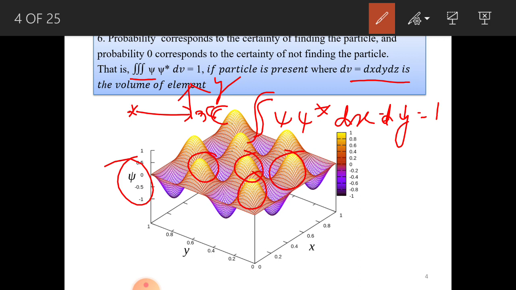Not only that, if the answer comes to be 0, then it indicates that the particle is absent. Sometimes the answer may be equal to infinity; it tells you that the particle is present at two points at the same time. So it does not have any physical significance. You cannot have a particle at the same time situated at different positions. So that doesn't have any physical significance.